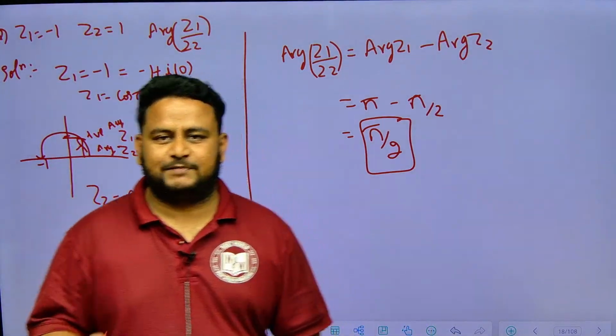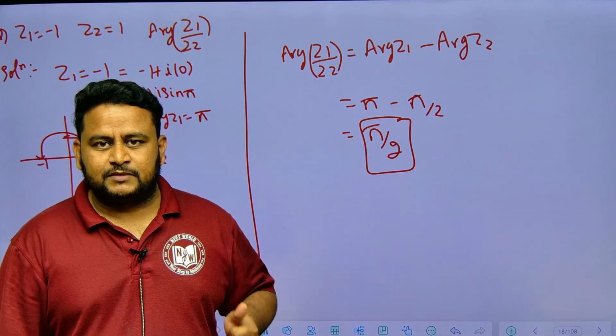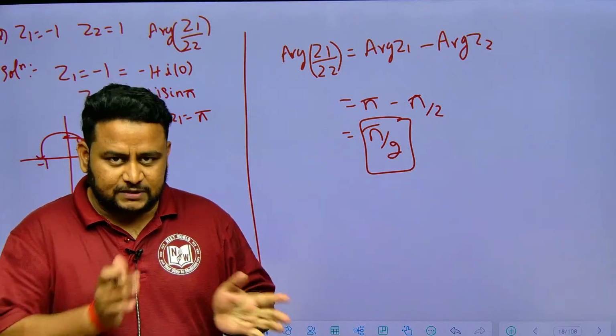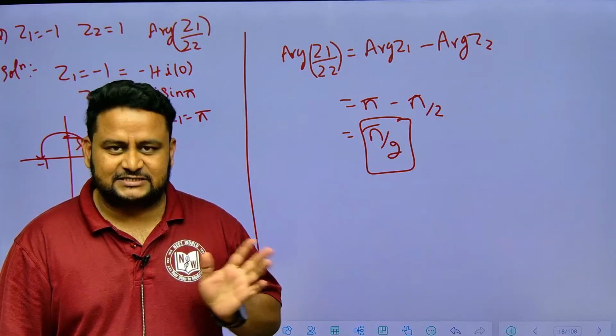Let us move to the next chapter. Okay, so when it comes to complex numbers, what are the things that are important? Conjugate, multiplicative inverse, and you should know the multiplication. I square, I cube: I square is minus 1, I cube is minus I, all these things.